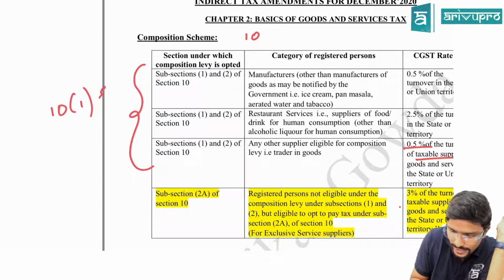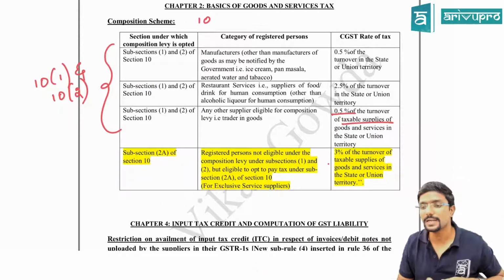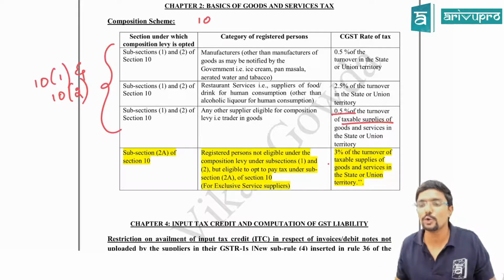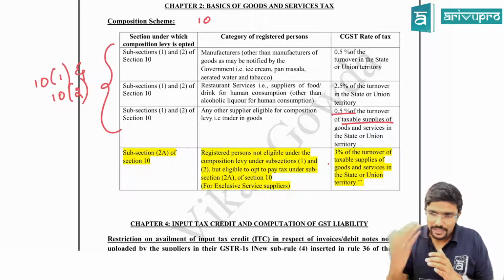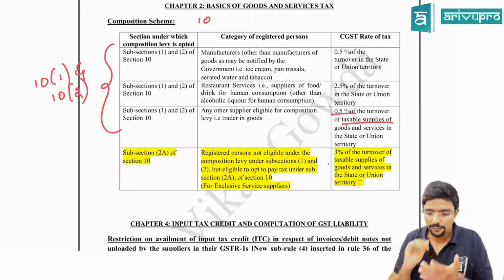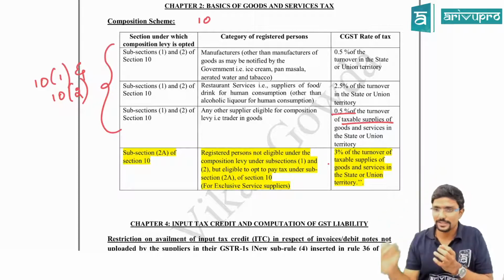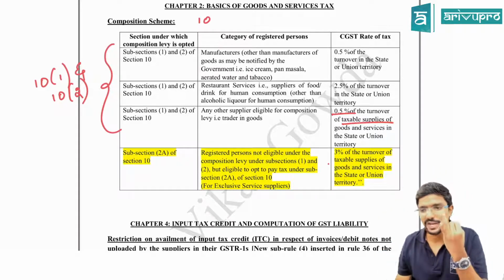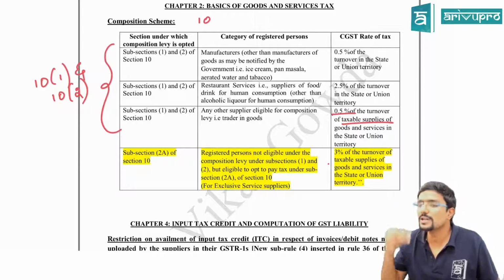All this we have discussed in our regular class; all three are covered in section 10.1 and 10.2, which talk about the composition scheme. Please pay attention. In section 10.1 and 10.2, one provision tells you about service suppliers. If you are a manufacturer, a restaurant service supplier, or a trader, doing any of these three and covered under the composition scheme, and other than this, one small service also you are giving.